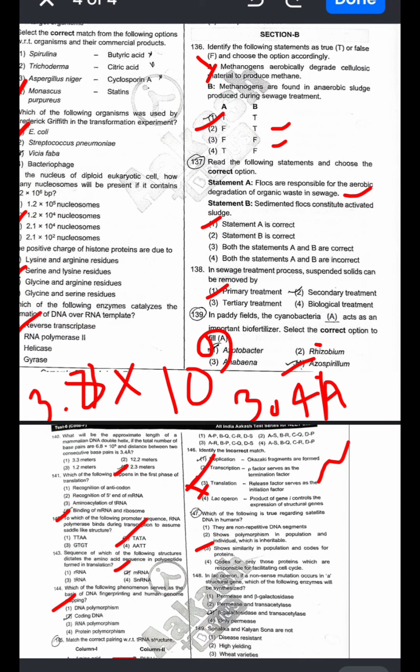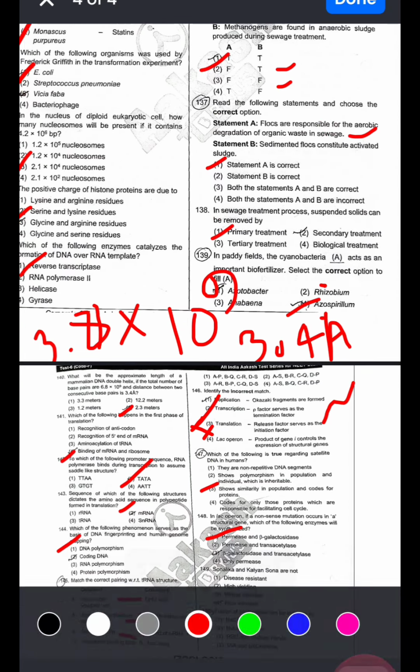Next, in lac operon, if a nonsense mutation occurs in a structural gene, which of the following enzymes will be synthesized? Option A, permease and beta galactosidase. Next, Sonalika and Kalyan Sona are not rice varieties. Fusion of protoplast can be induced by PEG and sodium nitrate.